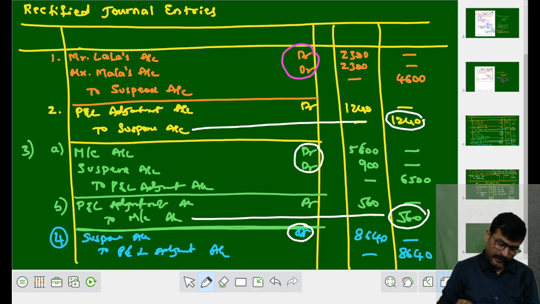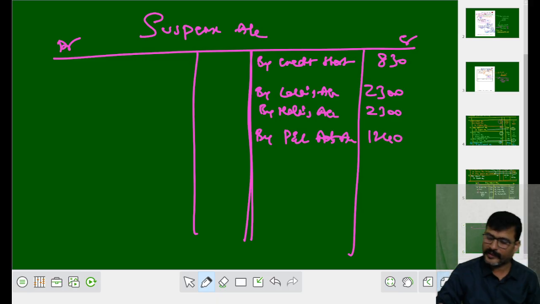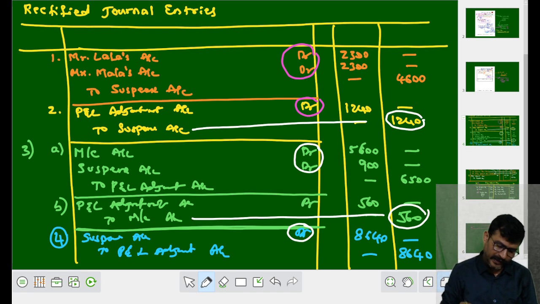Come to the next one. P&L adjustment to suspense. Now we are preparing suspense account. We have to write P&L adjustment. P&L adjustment is in the debit of journal, so it goes where? Credit side. By P&L adjustment account with 1,240. Done. Similarly, machinery, suspense to P&L adjustment. See, in suspense, we have to write P&L adjustment.